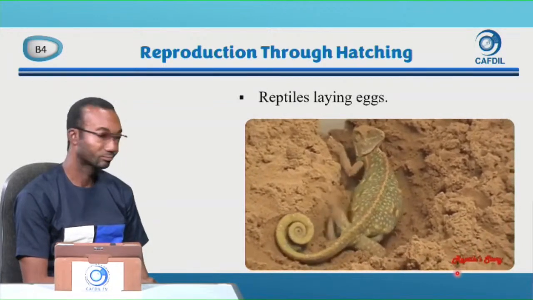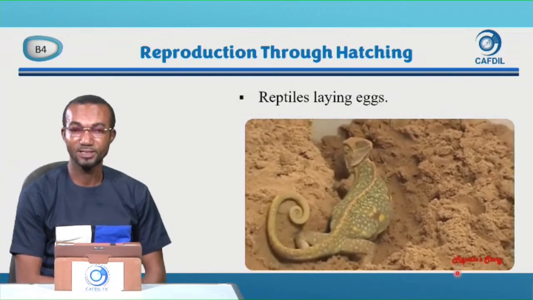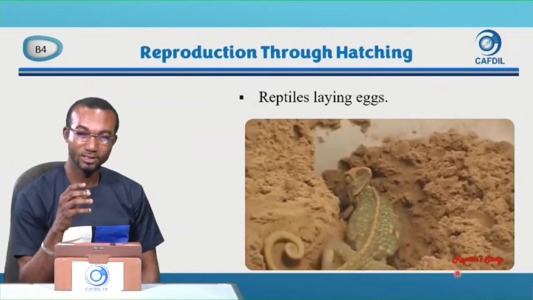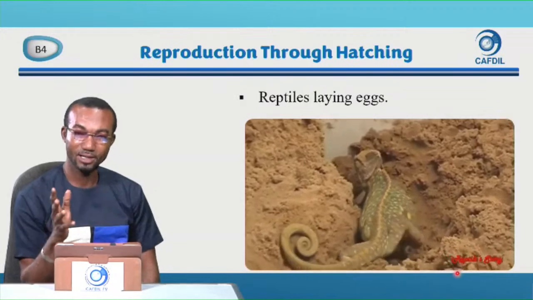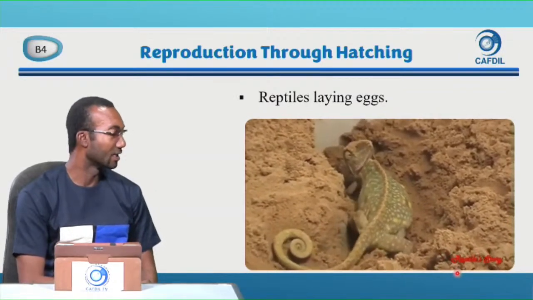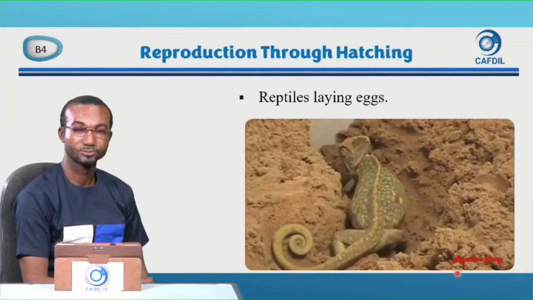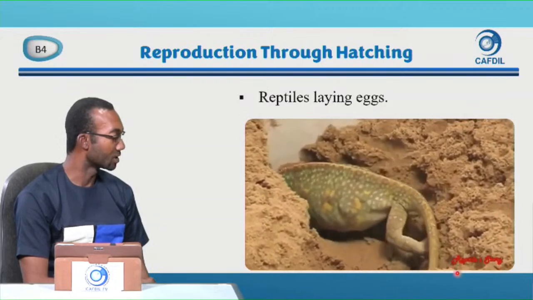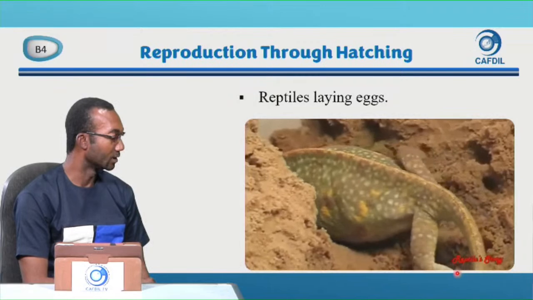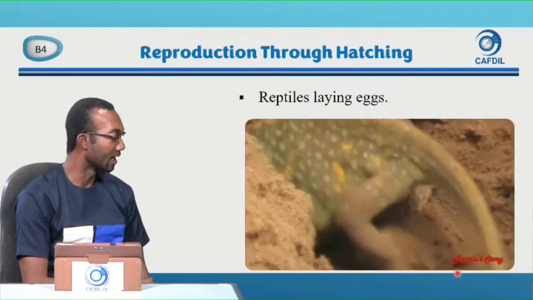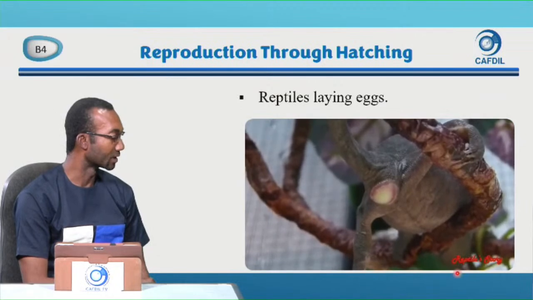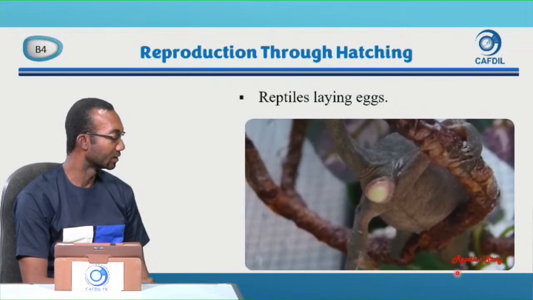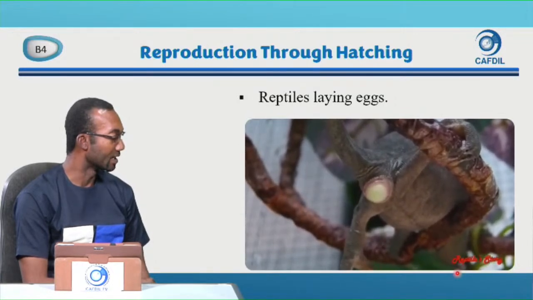This is a chameleon. When we watched the first lesson, you saw that some chameleons give birth. They also get pregnant and give birth. We call that chameleon a Jackson chameleon. But when you take this chameleon, they lay eggs. So you see that they all dig holes. And then they lay their eggs inside that hole. So it has finished digging the hole and is now laying the egg. So this is a chameleon laying an egg.